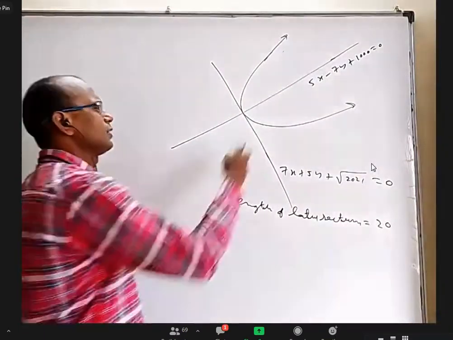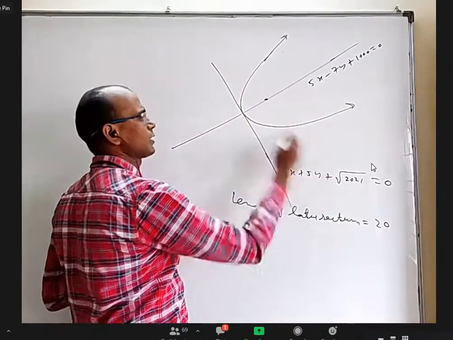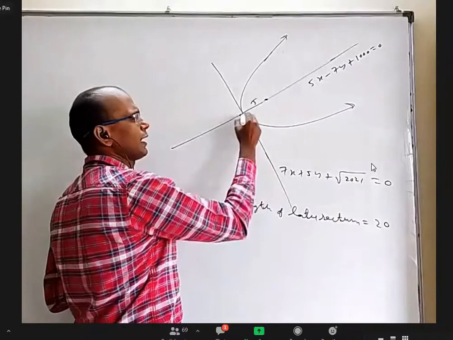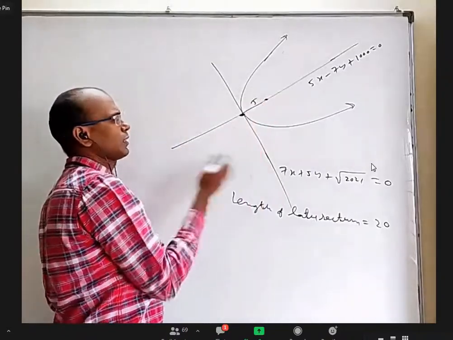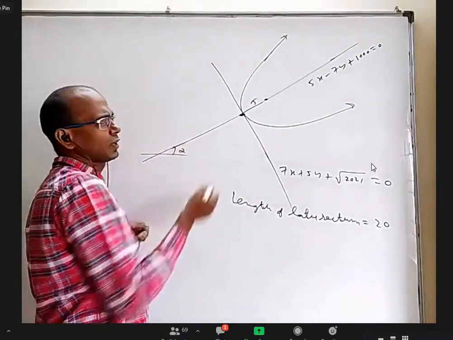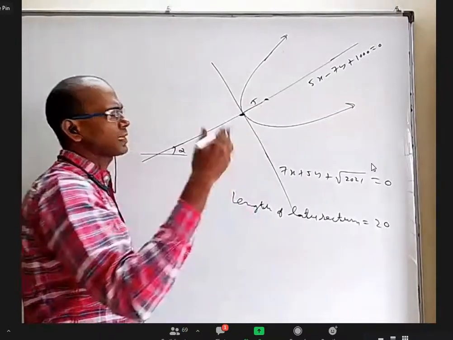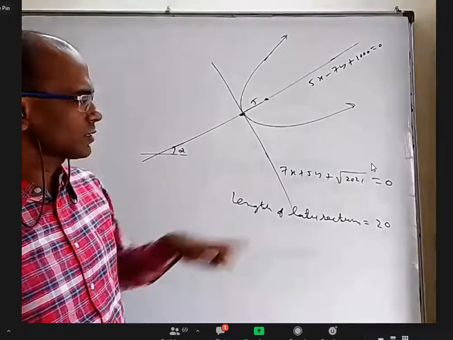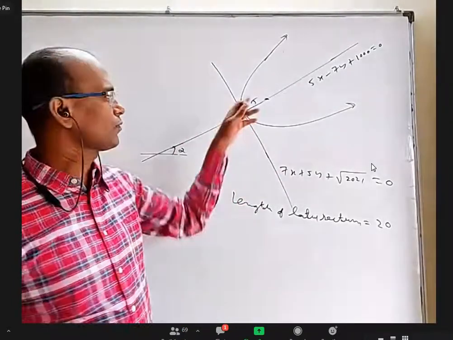So you are saying the focus is somewhere here. This is 20, which means this will be 5. First of all, find this point by solving these two. Then the slope of this line makes angle alpha with the x-axis. So you will use x1 plus r cos alpha, y1 plus r sin alpha, substitute r as 5, alpha from this, and x1, y1 from this. You will get the focus. Okay, fine.